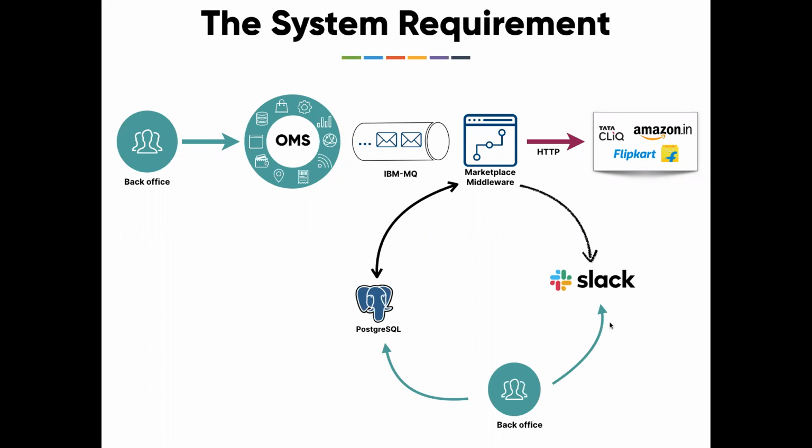We also had another requirement saying that there are some key events, for example, an order delivery failed, and for those key events they want a Slack notification so that the back office team can immediately act. It's again logging only, but a different way. When we log something to Postgres, they can see it when they actually need to. But if they need to act immediately, we need to send a Slack notification.